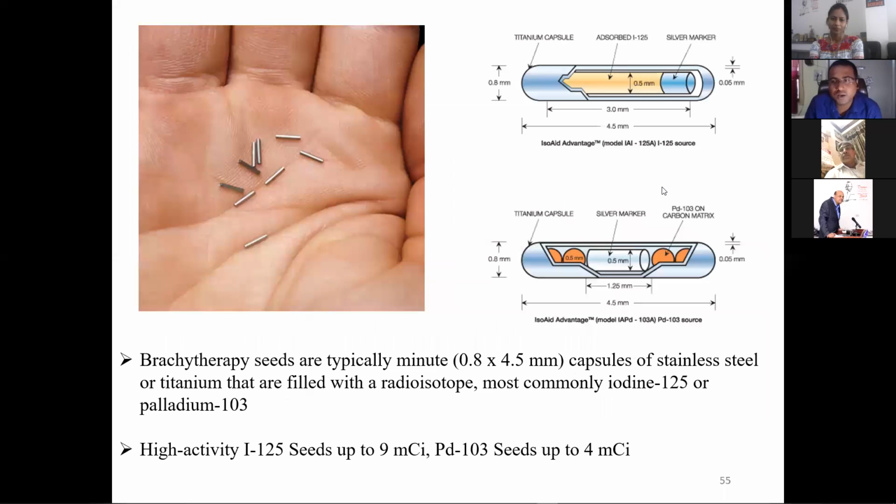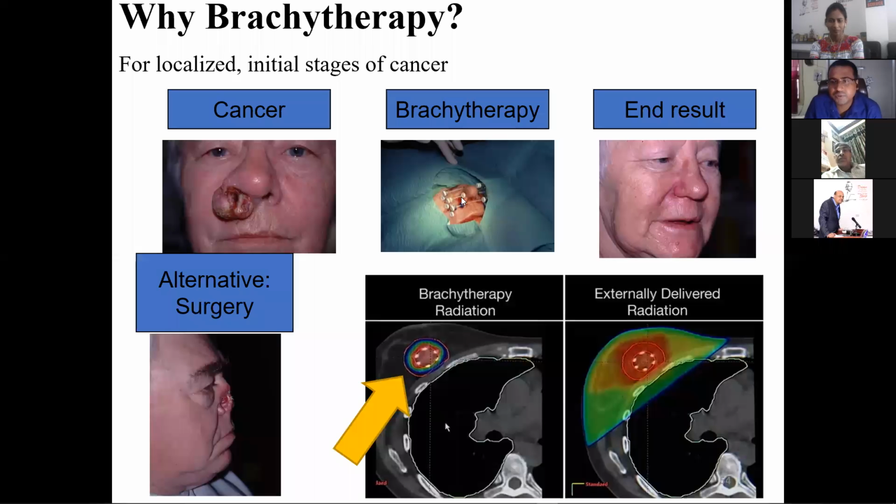You can see some pictures of persons and how they are getting treated. A very important thing here is that in the case of external beam radiation therapy, suppose the tumor is here, the radiation is coming from outside. So not only this person will get radiation, other tissue is also getting radiation. But in the case of brachytherapy, since the radiation is near the cancerous tumor, the dose will be delivered only to the tumor. So other tissue will not get the dose. That is advantageous, because you always want the normal cells to get a very small amount of dose. That is the advantage of brachytherapy.